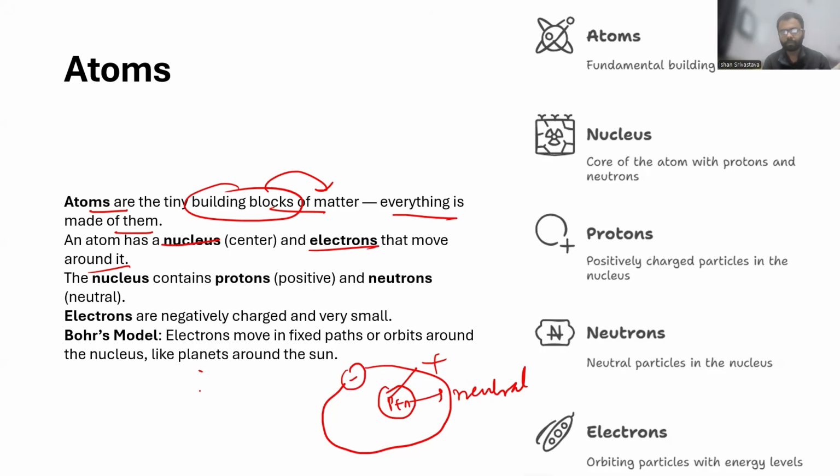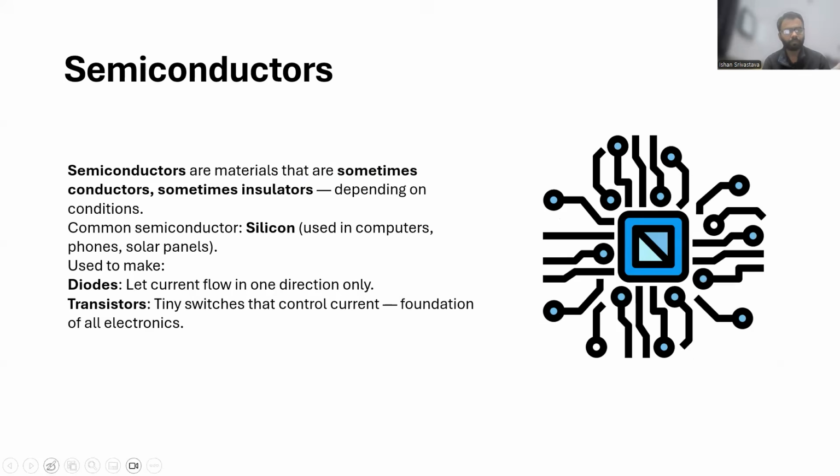So what I have drawn is the depiction of an atom from Bohr's model. It looks like planets orbiting around the sun. Similarly, here you can see electrons revolving around the nucleus. So that's the basic structure of an atom.